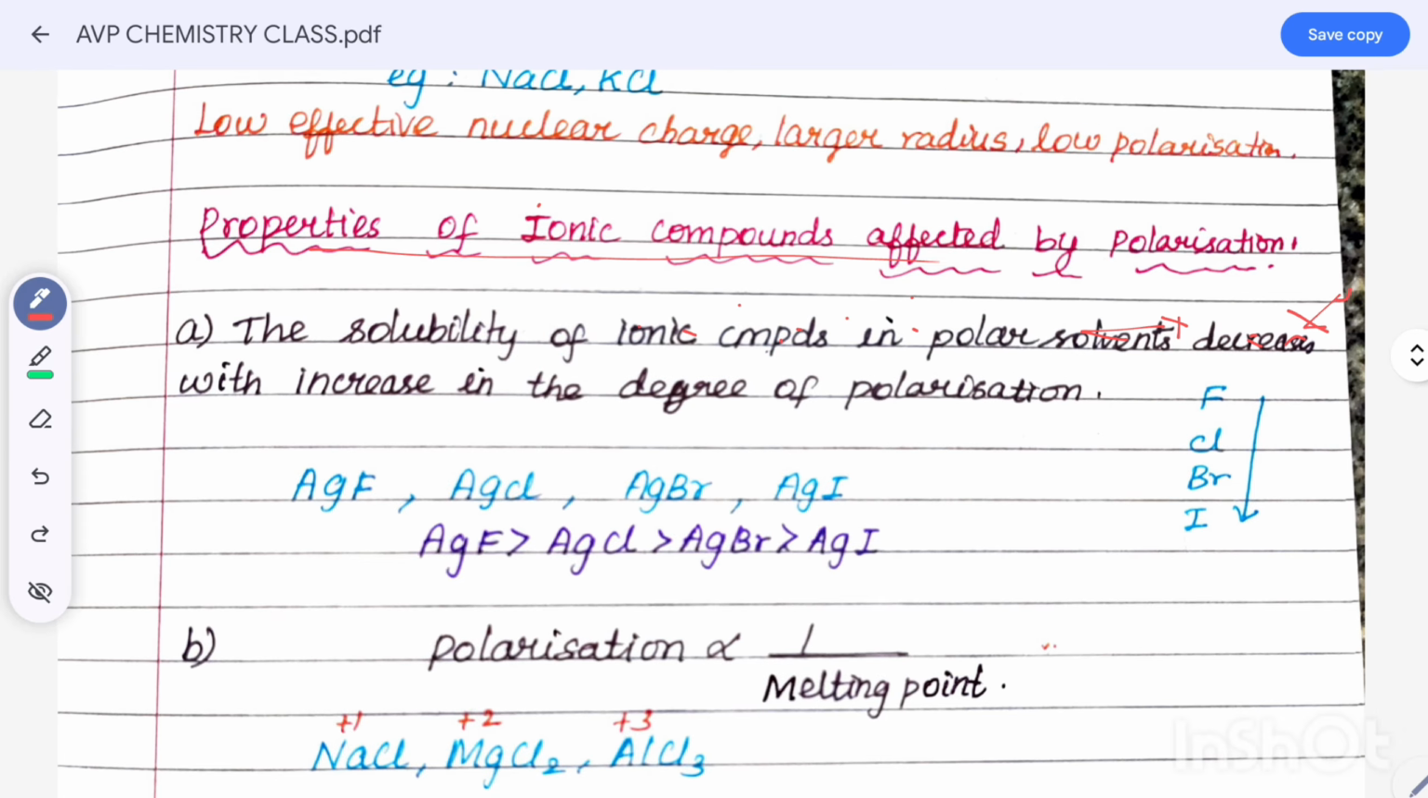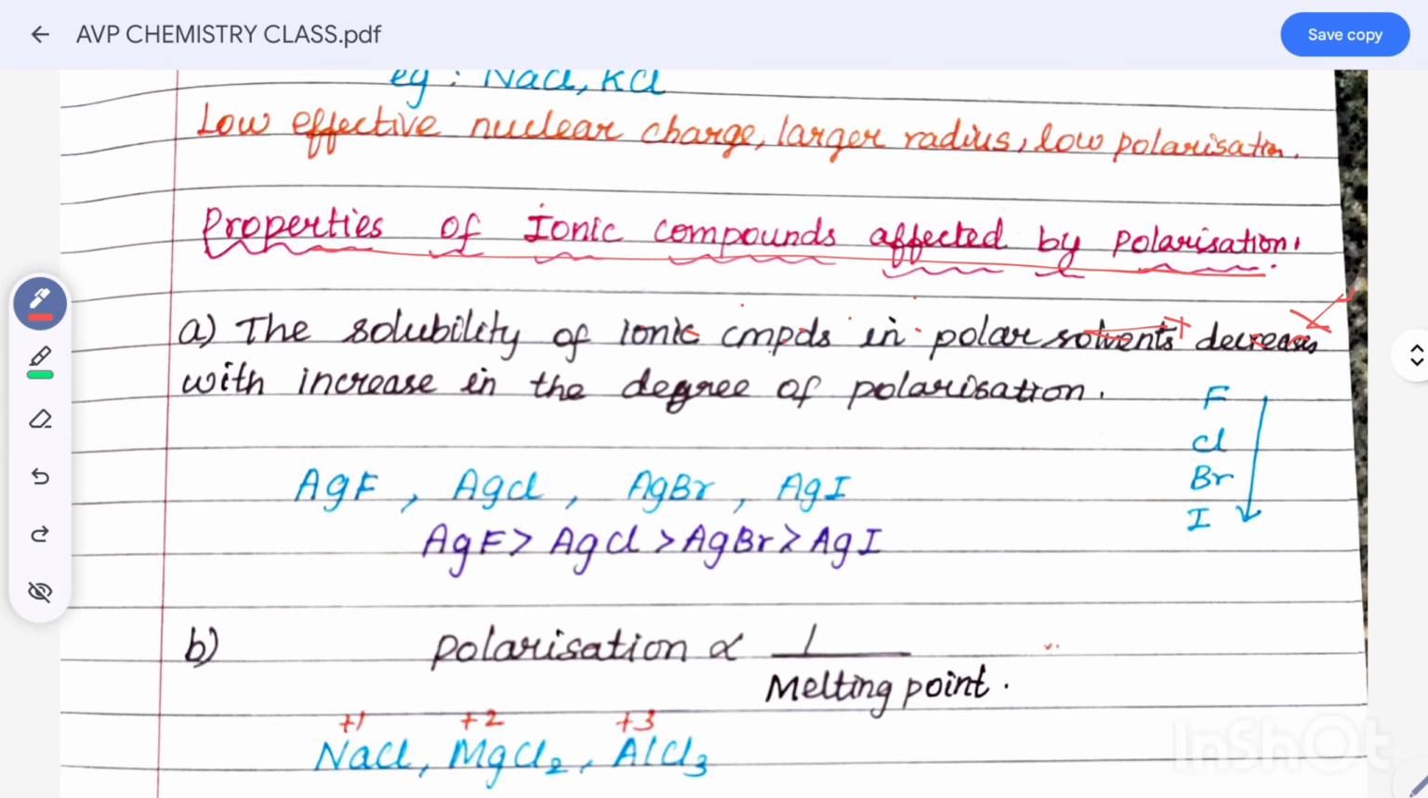Properties of ionic compounds are affected by polarization. What are the properties that are affected by polarization? First, what are ionic compounds? For example, AgCl. AgCl dissociates in water into plus charge and minus charge.